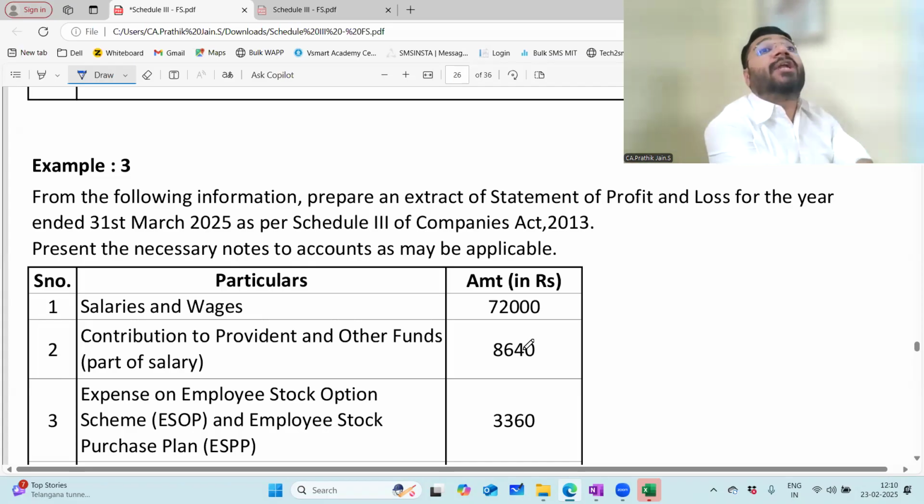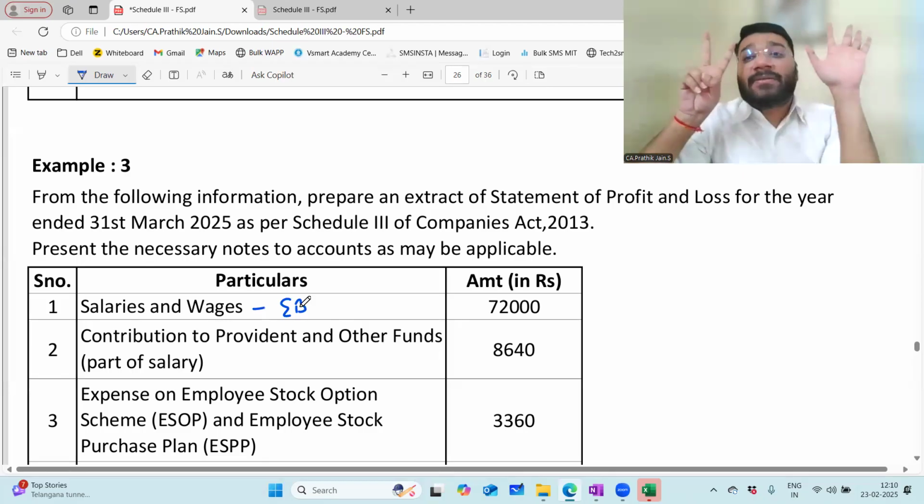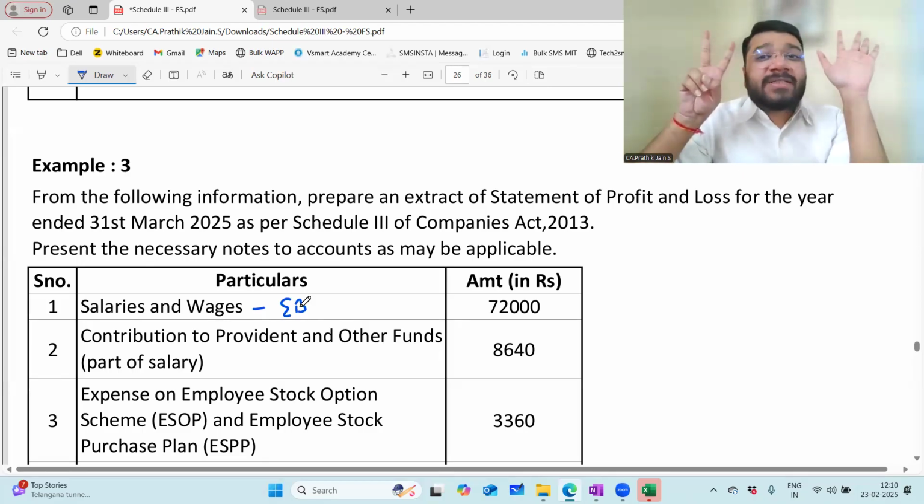This is prepared as per which schedule? Schedule 3. This is as per which division? Division 1. Now, the first item is salary and wages. Salary and wages comes under which category of expenses? Employee benefit expenses. Before that, how many total categories of expenses? 7 categories of expenses. First category, cost of material consumed.